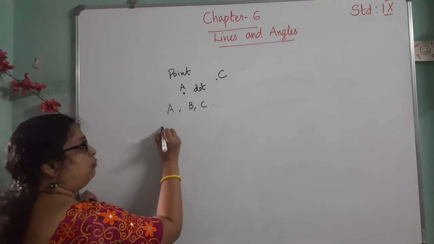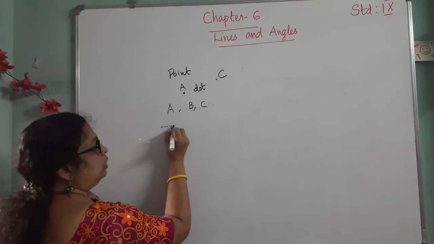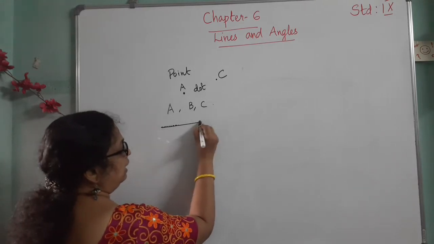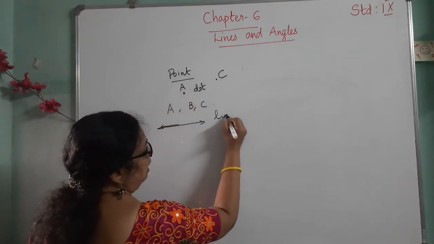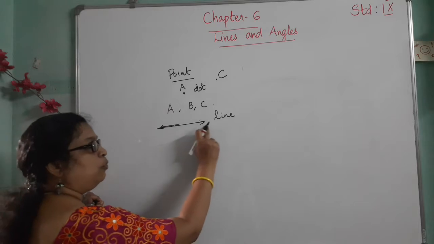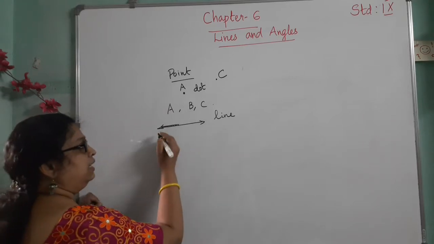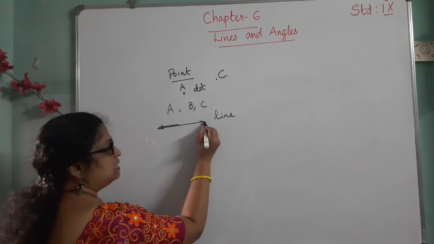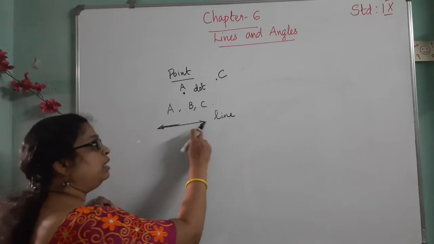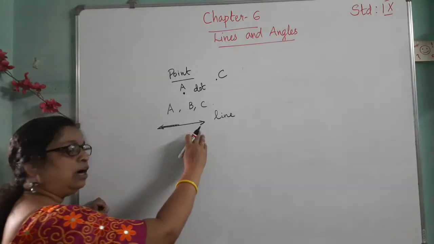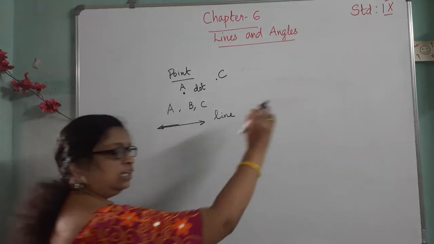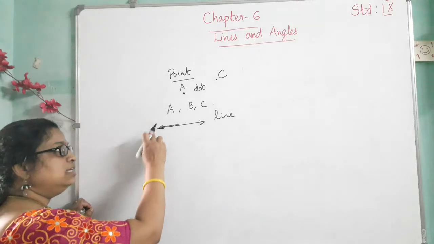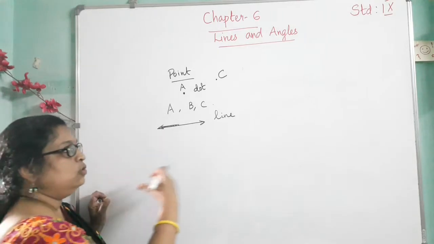Then a set of points together forms a line. Then next is a line. A line has arrow marks on both sides. These arrow marks show direction and that it goes endlessly in both directions.